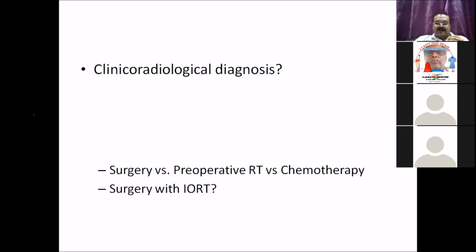But another thing that is most important in such type of tumors is why we are preferring preoperative or intraoperative radiotherapy, why not post-operative? For the simple reason, same as rectum. When you take out the rectum, the pelvis is empty and the whole of the small intestine goes to the pelvis.